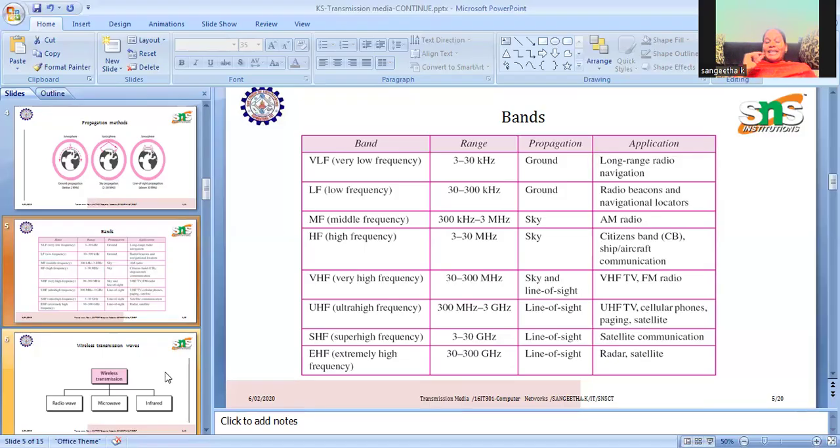Then extremely high frequency, EHF, 30 to 300 gigahertz, also uses line of sight propagation. It is for radar and satellite communication. So these are a variety of bands available for different application purposes.